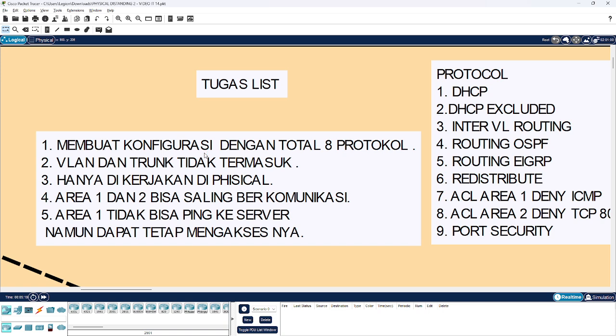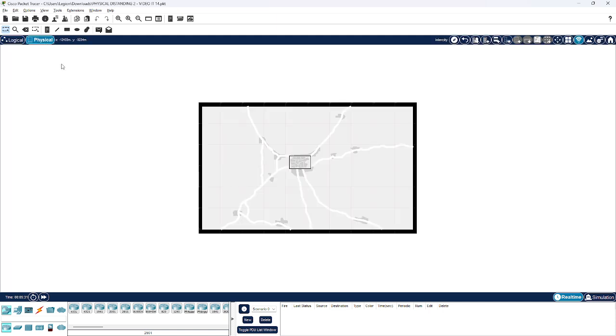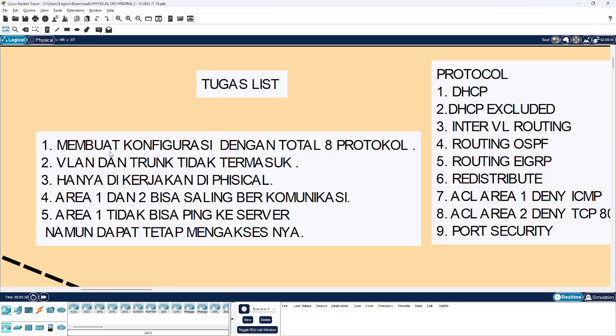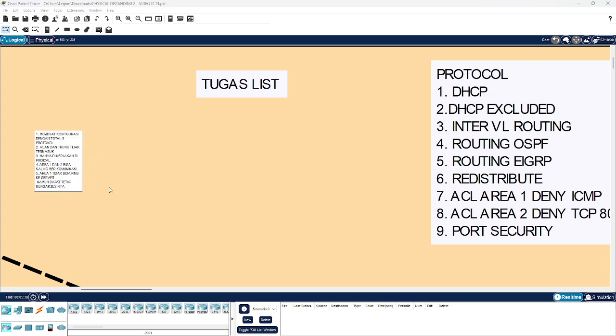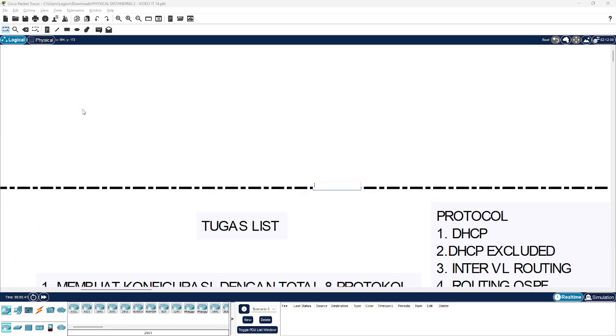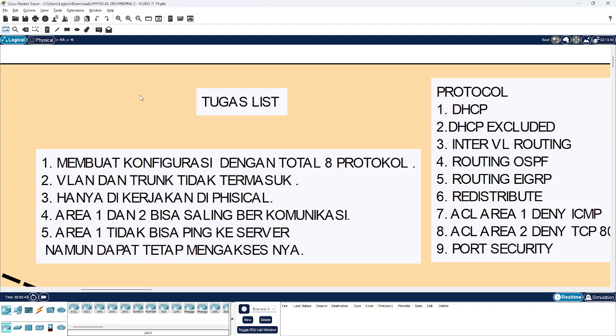And then the third task is that we can only do this task in the physical mode. Here, as you can see, this is the physical mode. Then the fourth task is that area 1 and 2 can communicate with each other, so they are connected to each other.